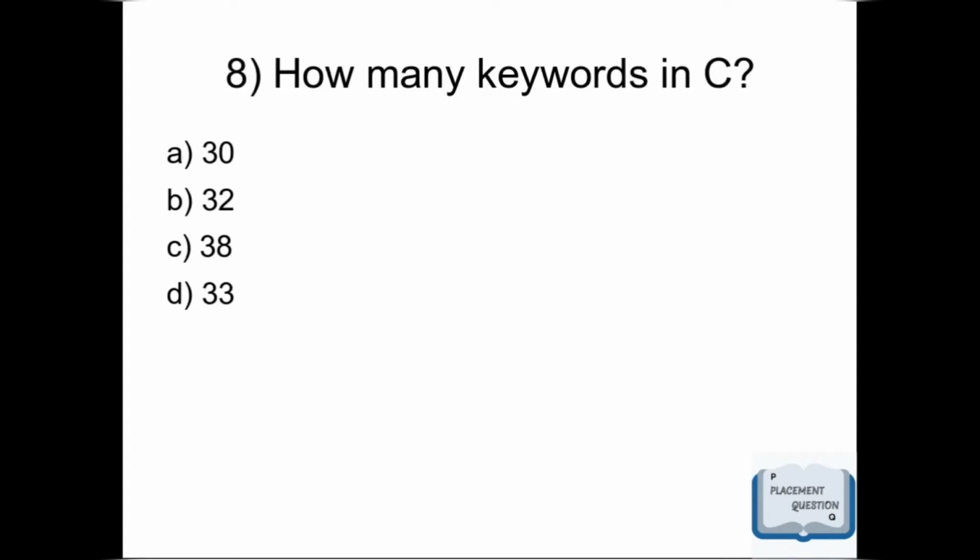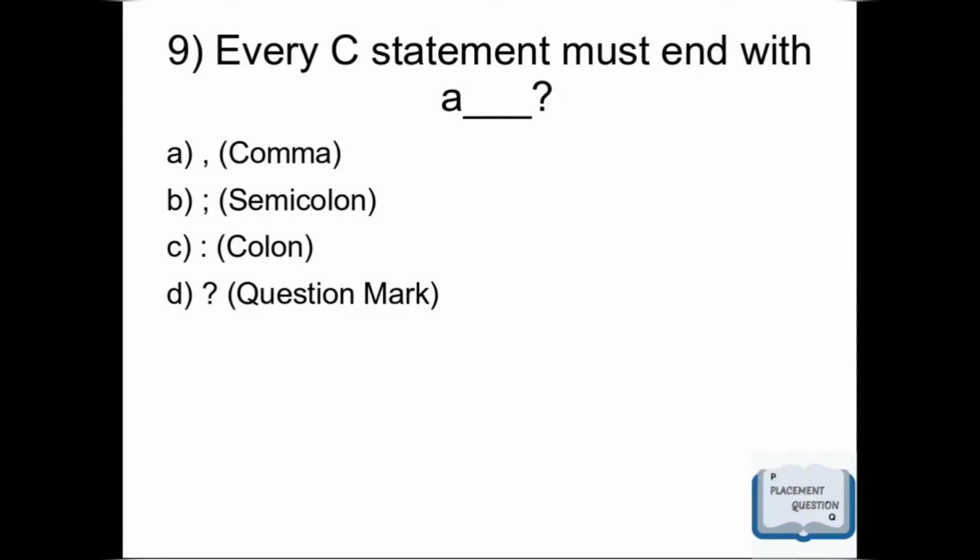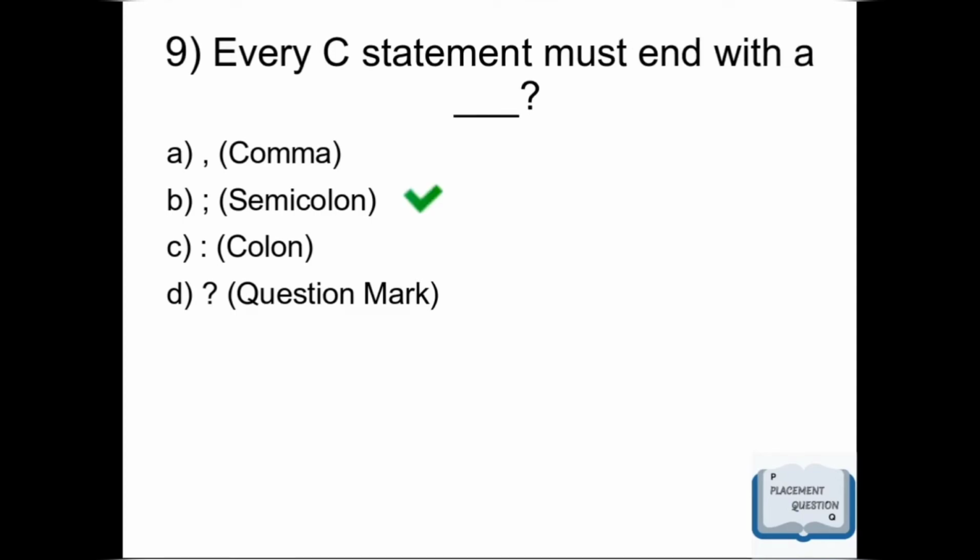How many keywords in C? Option A is 30, option B is 32, option C is 38, and option D is 33. Correct answer is option B, 32. And here is a list of all 32 keywords in C programming. Next question is, every C statement must end with a: option A, comma, option B, semicolon, option C, colon, and option D is question mark. And correct answer is option B, semicolon.